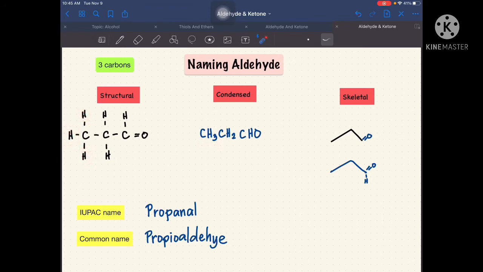Now, let's proceed with our second carbon sa ating structural. We have here 1 carbon atom and 2 hydrogens. So, dyan siya nanggaling. And lastly, we have here CHO. So, we have 1 carbon atom, 1 hydrogen, and 1 oxygen. So, kaya dyan natin nakuha yung ating condensed structural formula.